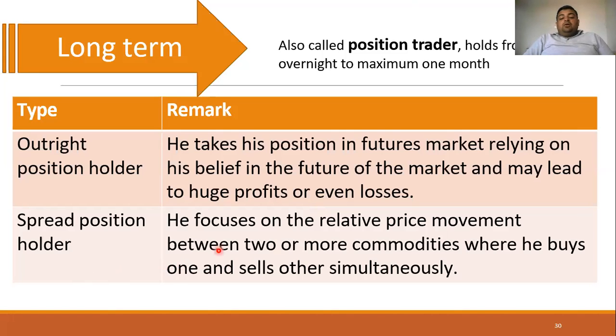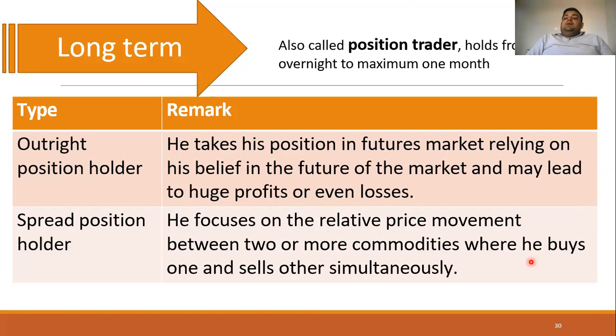Next, the spread position holder. A spread position holder is a trader who focuses on the relative price movement. He will watch closely the price movement between two or more commodities. So he will study the relative price movement between two or more commodities. Now what will he do? He will buy one commodity and sell another commodity.